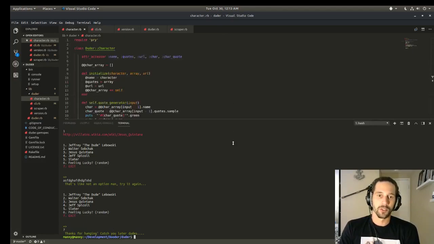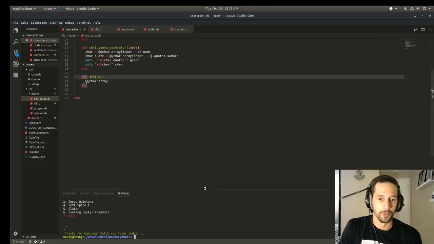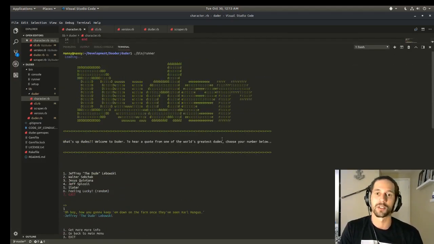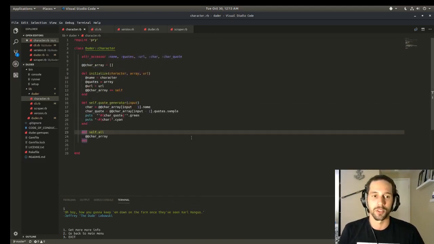So there's still some things I could probably refactor and make a little bit more elegant, but for now it's working, and I got some extra features in it, and it definitely was a huge learning experience for me. So I'm really happy with it.